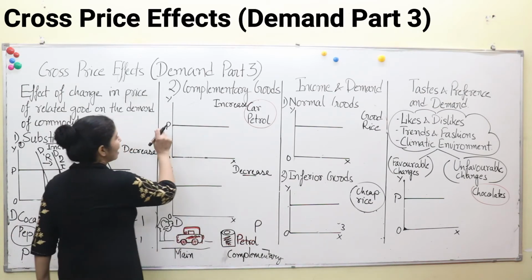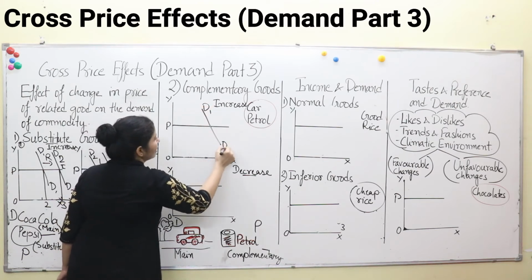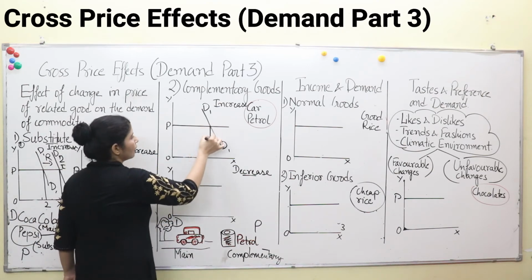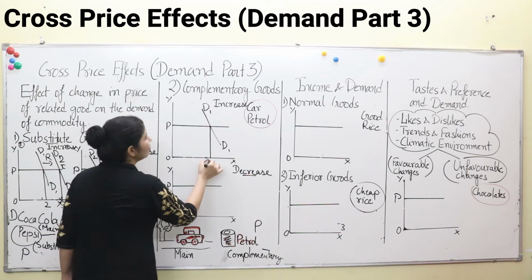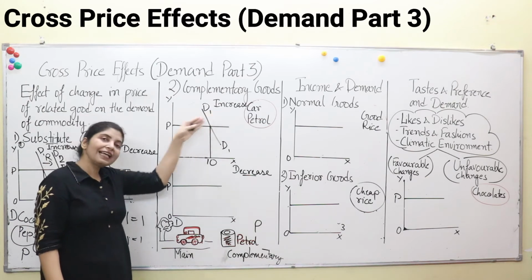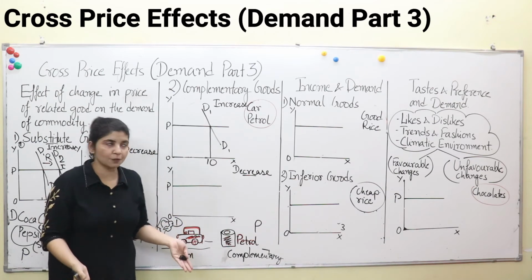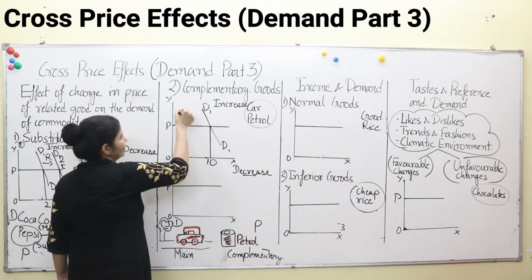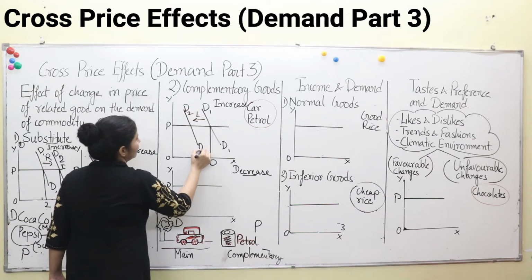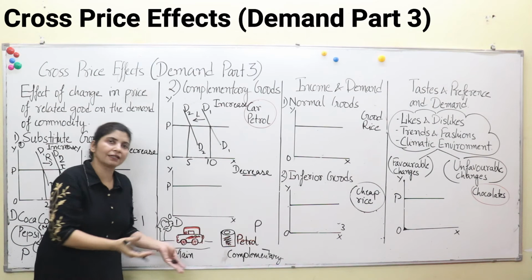Take for example, if the price of cars is constant and demand is the initial demand, that is they were demanding D1, this much amount of cars. Say in a car showroom, people were buying 10 cars, and if the price of petrol increases, they will decrease demand for cars, because they think it is a costlier mode of transportation. So their demand for cars will decrease and it will become D2, moving towards the left. It may reduce to 5 cars, 4 cars, or whatever the market tendencies go on.